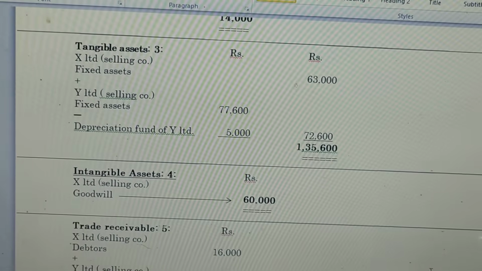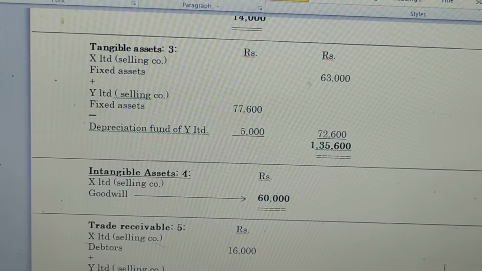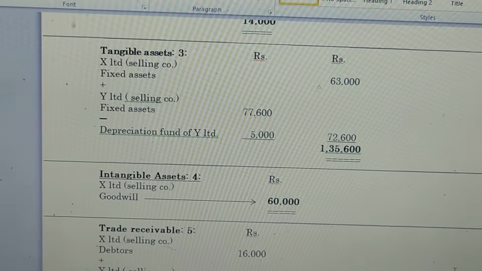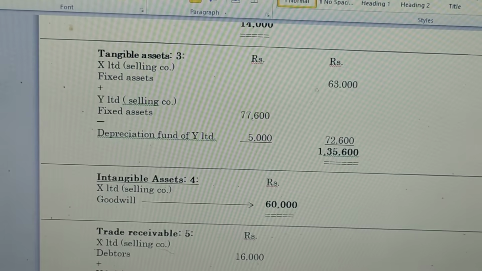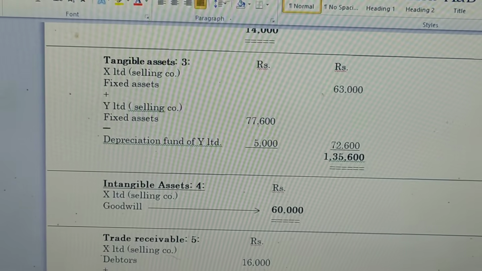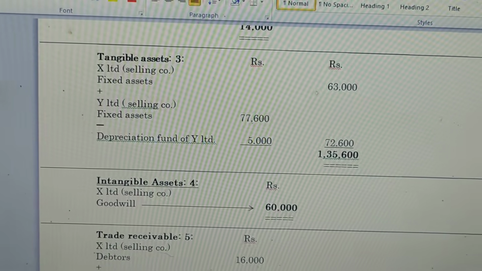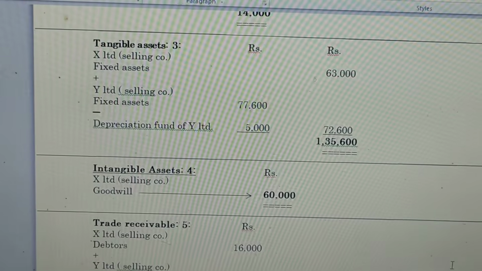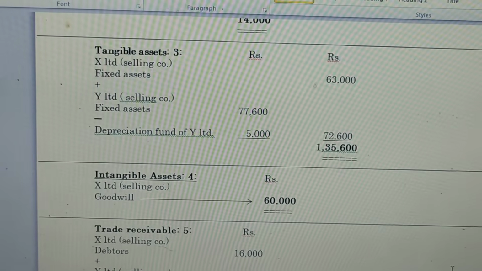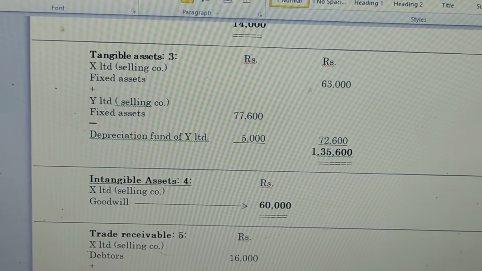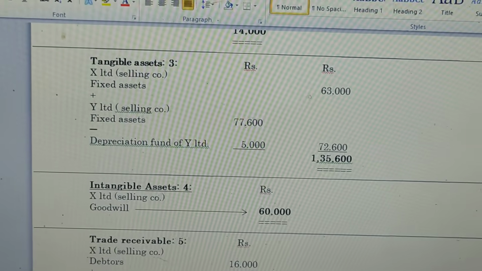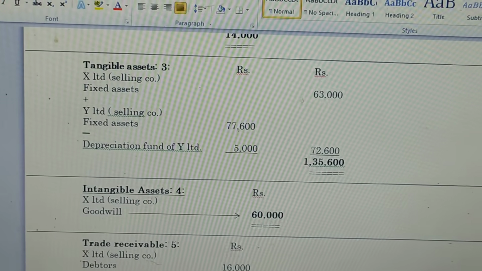Under the tangible assets, we have to mention the fixed assets of X Limited, 63,000, plus the fixed assets of Y Limited, 77,600, which we have to mention in the inner column. Minus the depreciation fund of Y Limited, 5,000, which we have to deduct from the fixed assets of Y Limited. So 77,600 minus 5,000, we get 72,600 as the balance of fixed assets of Y Limited, which we have to mention in the outer column. So the total tangible assets are 1,35,600, which means 63,000 plus 72,600.